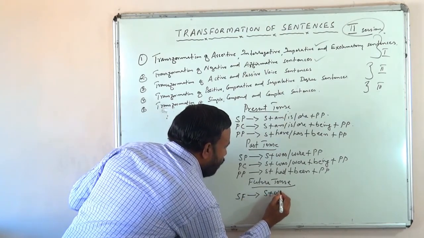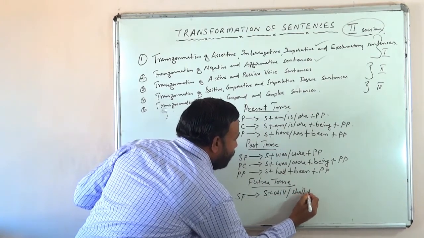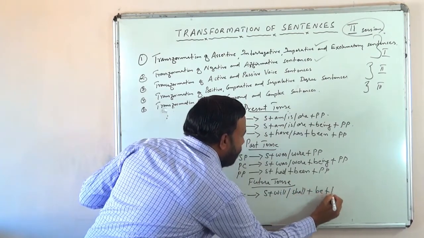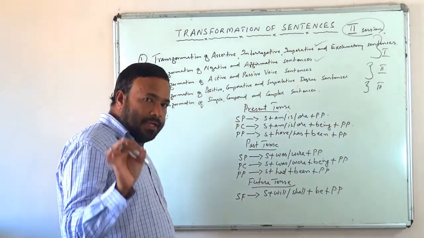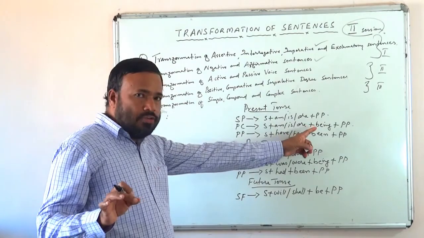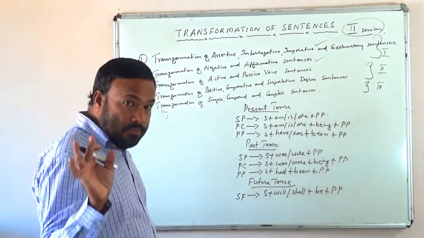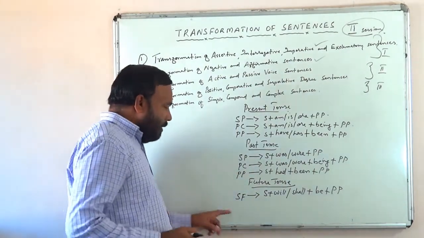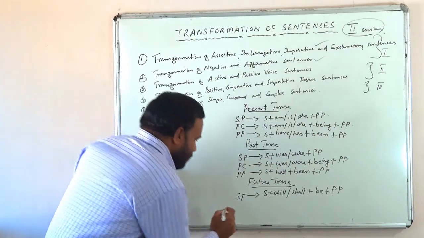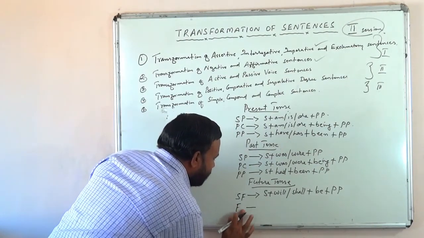Subject plus will or shall plus be plus PP, past participle. The only verb form that may occur in a passive voice sentence is PP, past participle. Only the third form of the verb will be there in passive form, whatever be the tense. Okay, simple future. Now future continuous has no passive.